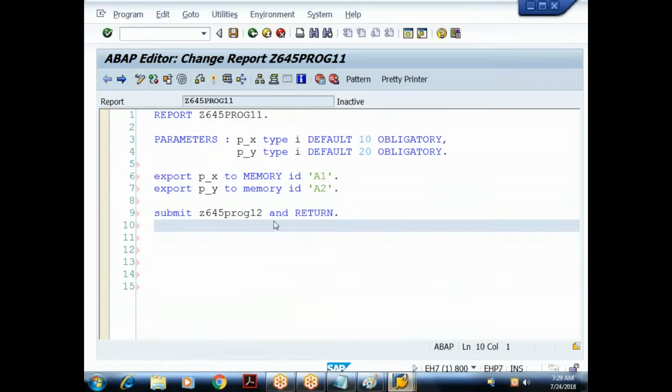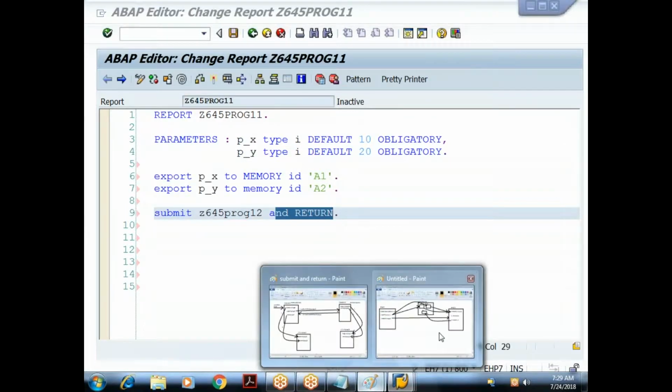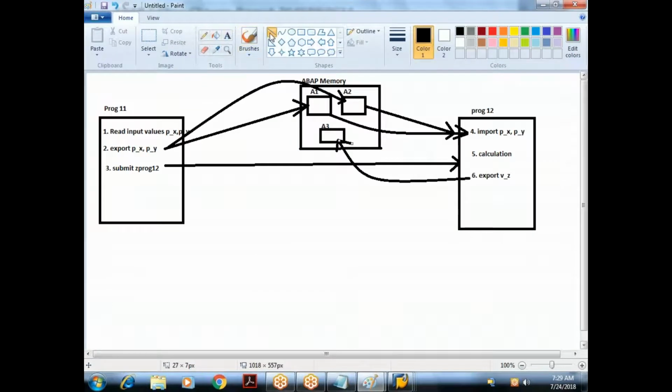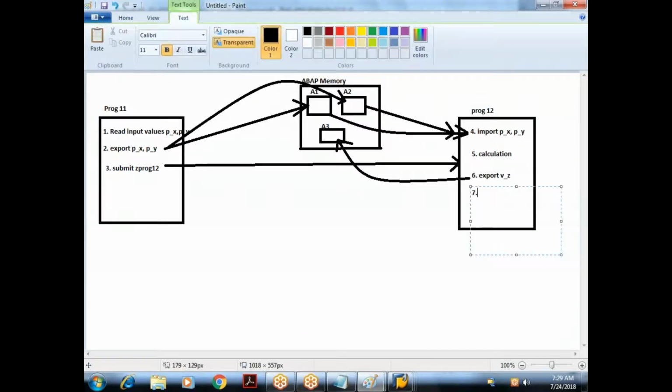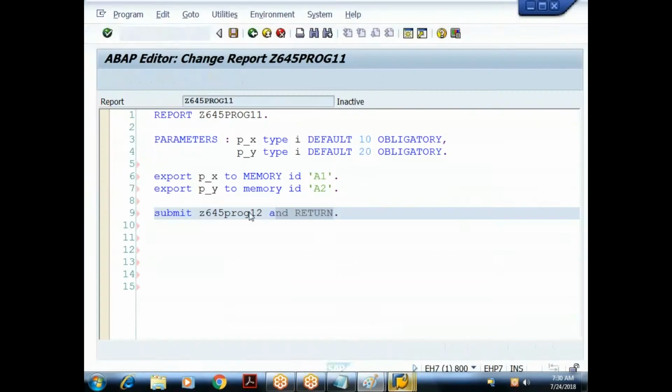The source program. Here I said and return. So already we know once the execution of my target program is finished, control comes back to what? To the calling program. So here, assume like this. The seventh step is what? Return. Means the control will be returned back to what? Calling program. So here the control returns back to calling program. Something like this. Done. So the control is returned back to this one.